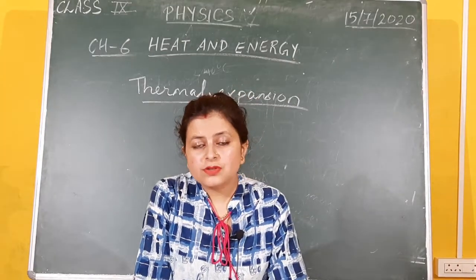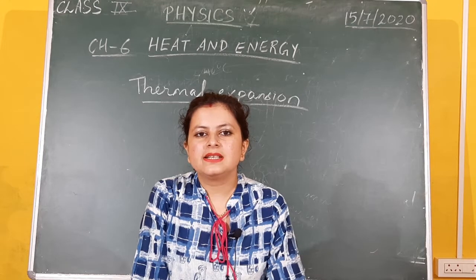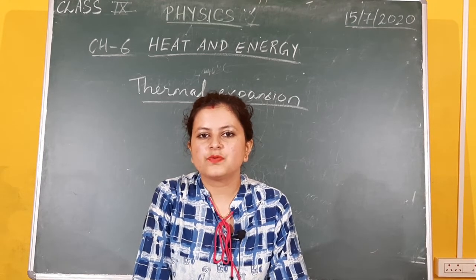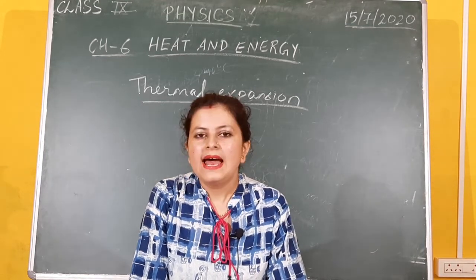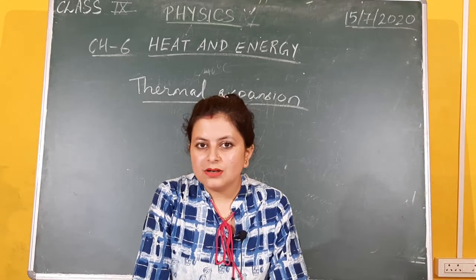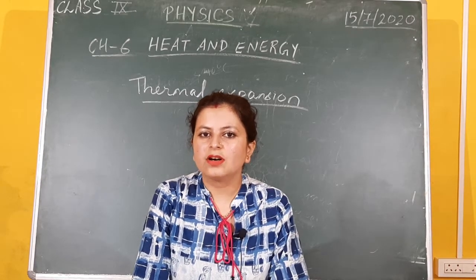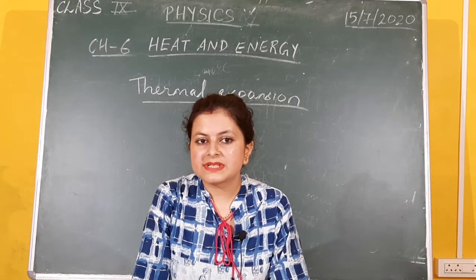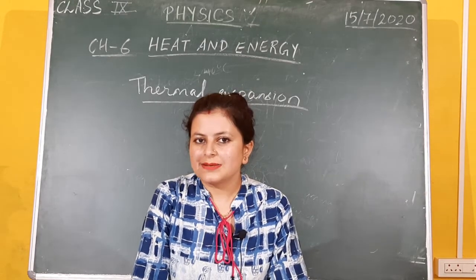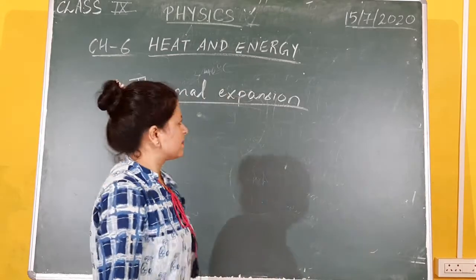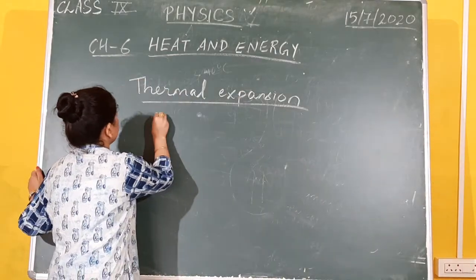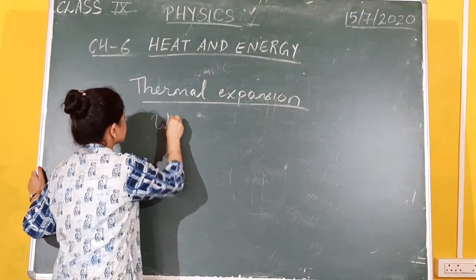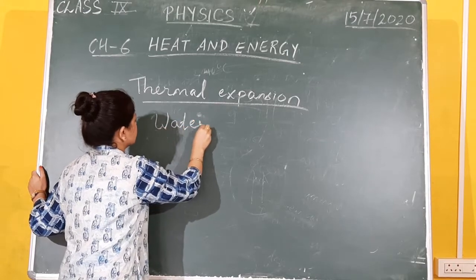So what happens to the volume of the substance on heating? The volume of the substance will increase on heating. At the same time, the density of the substance will decrease on heating. Okay, this is common to almost all the substances in the universe except one, and that very special substance which shows a very special behavior is water.